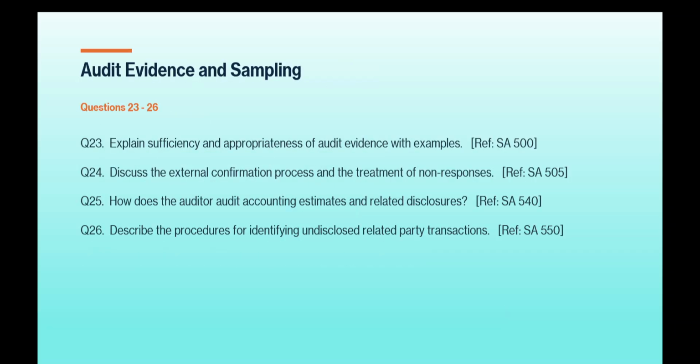Okay, question number 23. Explain sufficiency and appropriateness of audit evidence with examples. SA 500. Question number 24. Discuss the external confirmation process and the treatment of non-responses. SA 505. Question number 25. How does the auditor audit accounting estimates and related disclosures? SA 540. Describe the procedure for identifying undisclosed related party transactions. SA 550. Okay. These questions come from audit evidence and sampling.